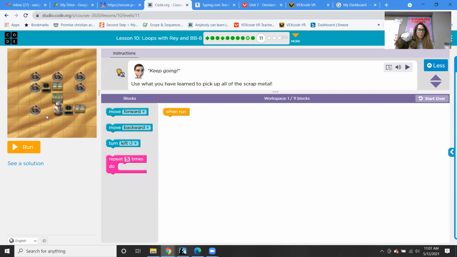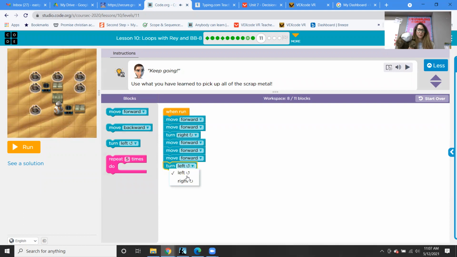So we know that we're going to move forward. So we're moving forward 2 times. And then we're going to be turning right. And then we're going to move forward 3 times. And then we're going to turn right again because we're kind of going around in a square. And then we move forward 1, 2, 3, 4 times.